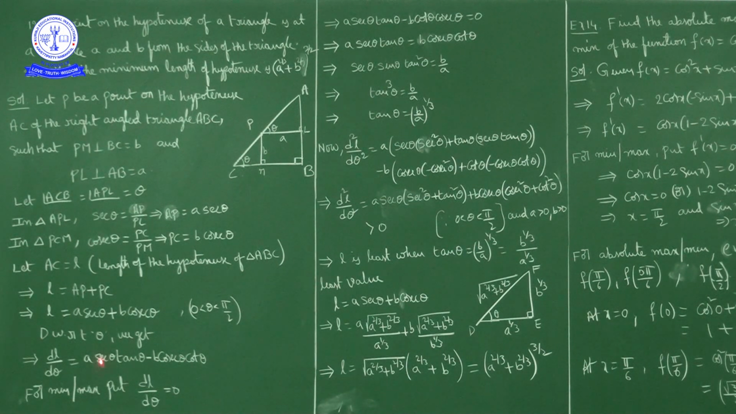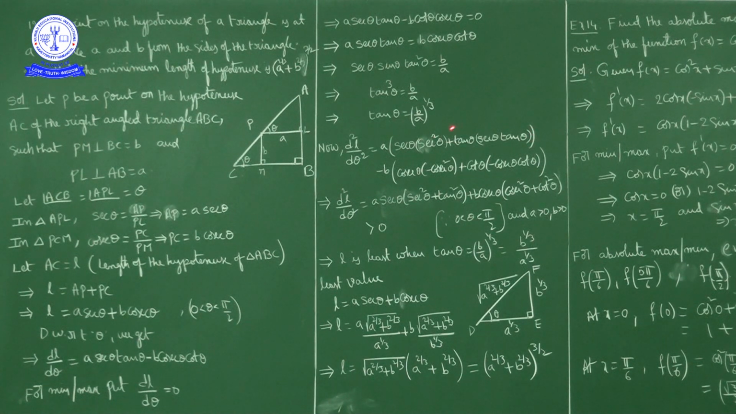So secant theta into tan theta derivative. Secant theta as it is, here I will apply the product rule: secant theta into tan theta derivative. Tan theta derivative is what? Secant square theta. So a into secant theta into secant square theta, plus next time tan theta as it is, secant theta derivative. Secant theta derivative is what? Secant theta into tan theta. So tan theta into secant theta into tan theta.